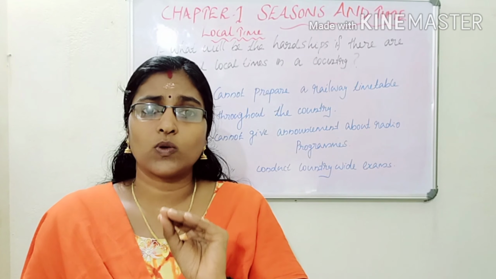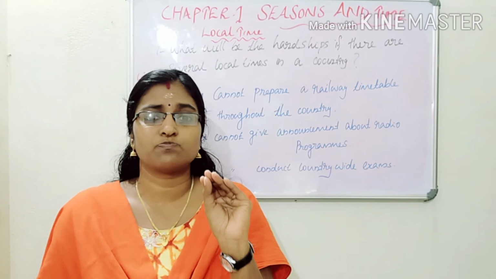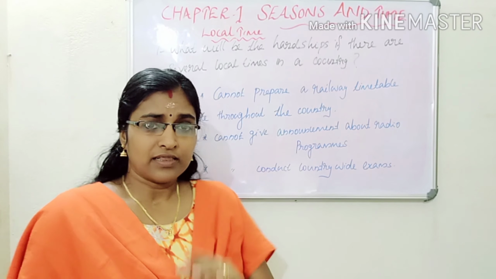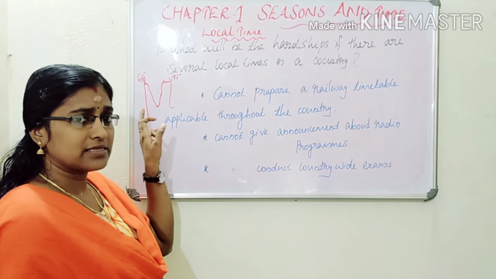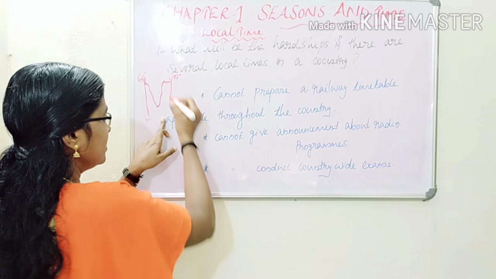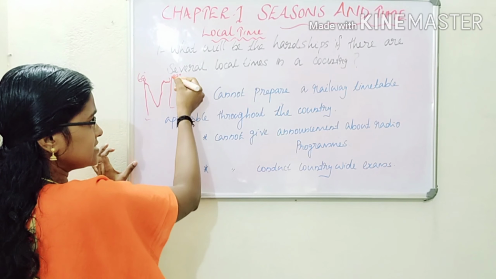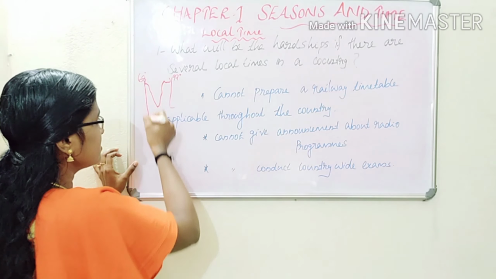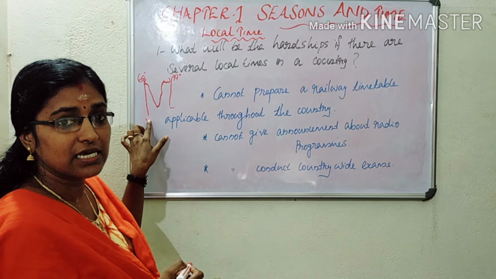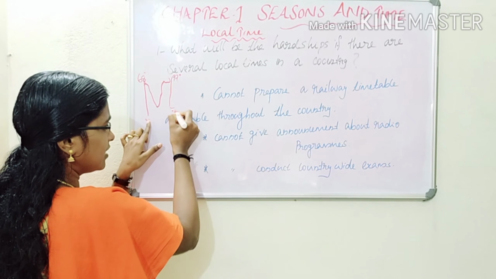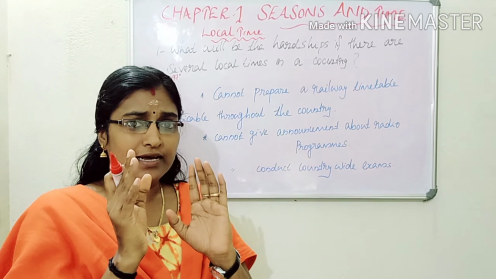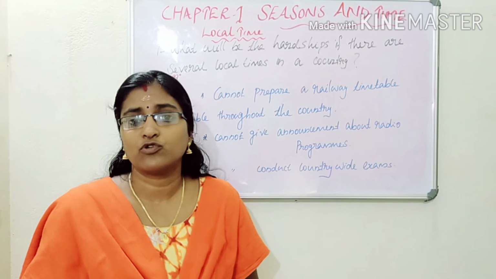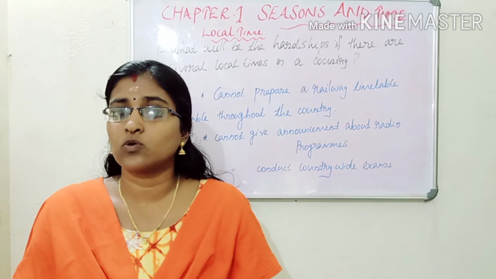If we start calculating the local time at different places based on the longitude there, it would create a lot of confusion. One example: imagine this is our country, India. This is the eastern part of India, through which the 97-degree longitude passes. Here in the western part, the 68-degree longitude passes. Here one time, here another time. When we selected two times, it created a lot of difficulties and confusion in our country. Then we want to find a solution for that.